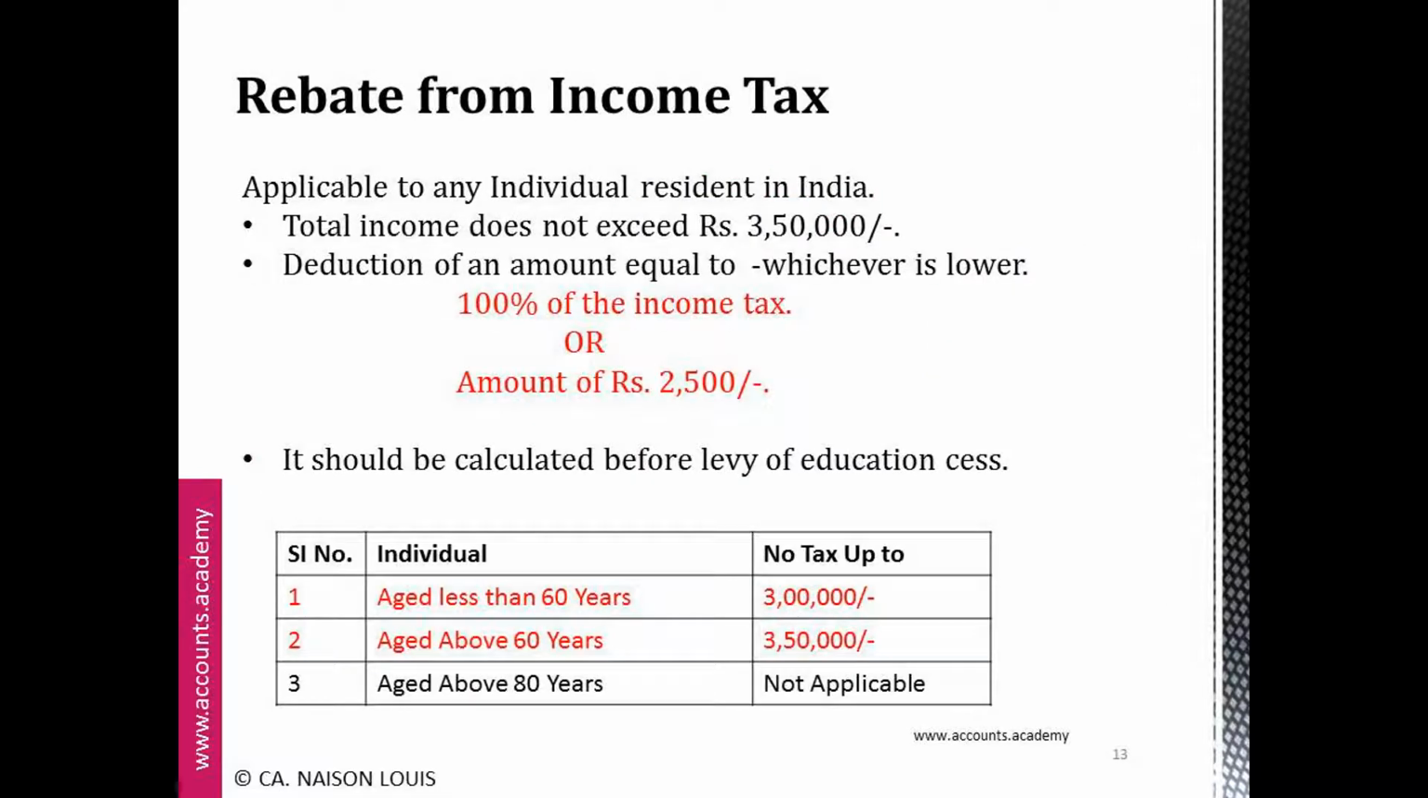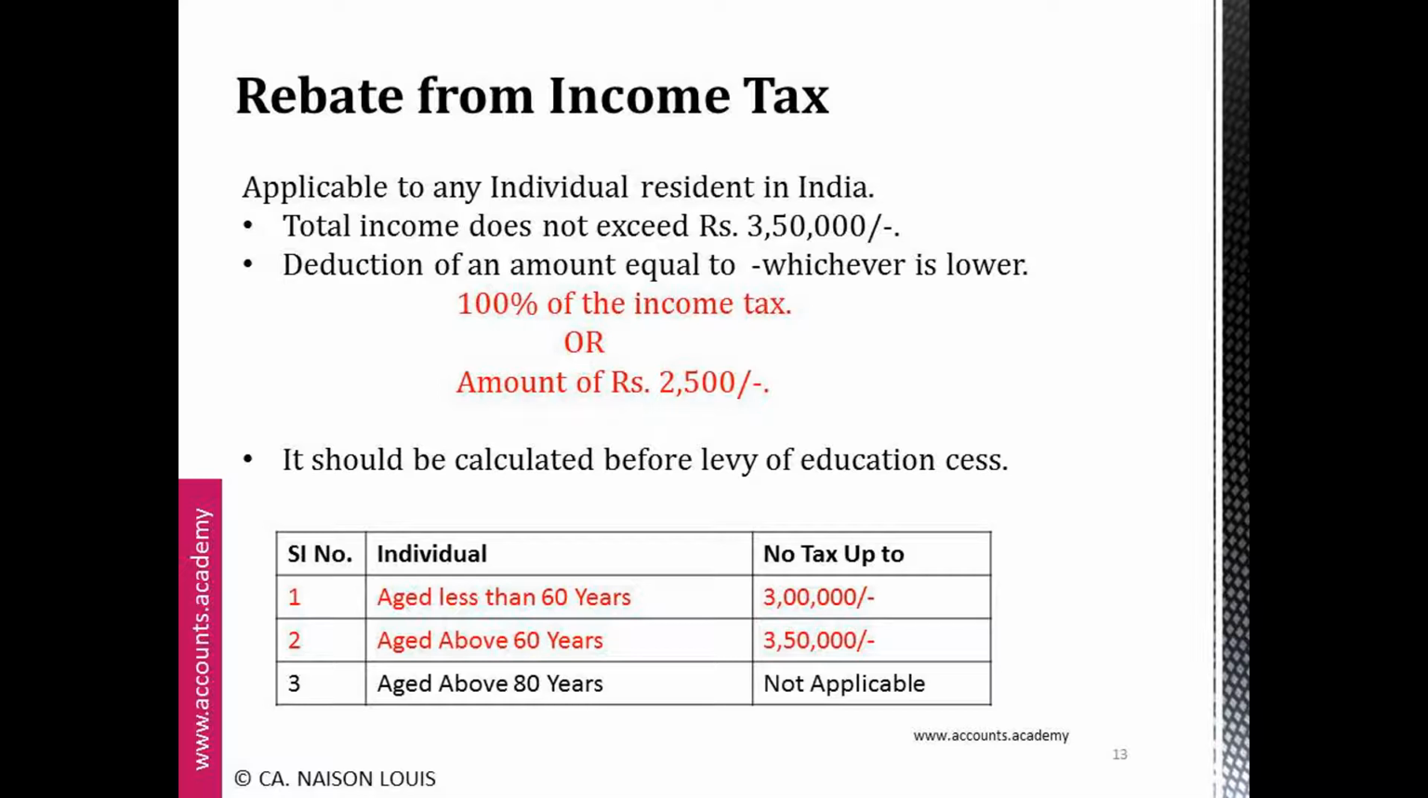Rebate from income tax. Any individual resident in India whose total income does not exceed rupees 3,50,000 shall be entitled to a deduction of an amount equal to 100% of income tax or an amount of rupees 2,500, whichever is lower. It should be calculated before levy of educational cess. That means there will not be any tax for an individual aged less than 60 years and total income up to rupees 3 lakhs.